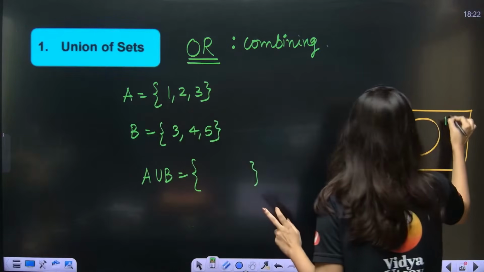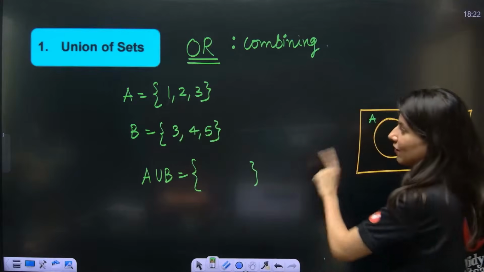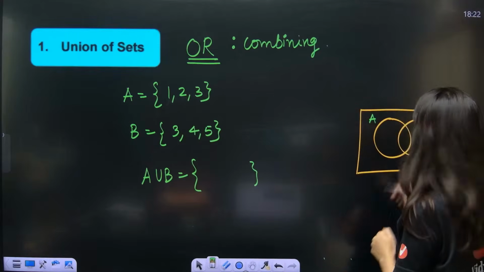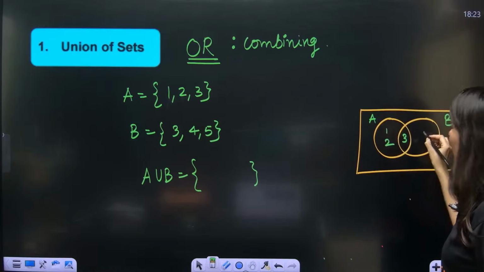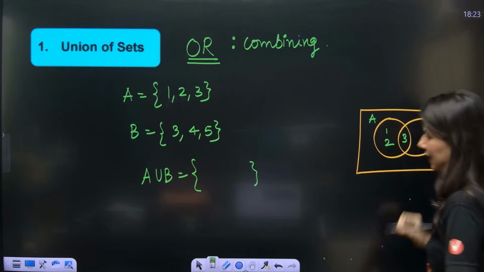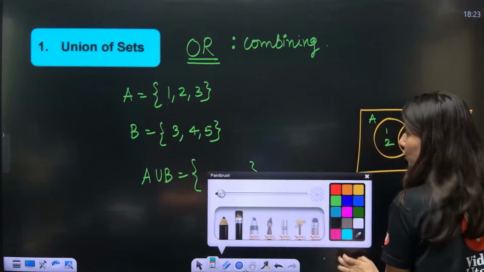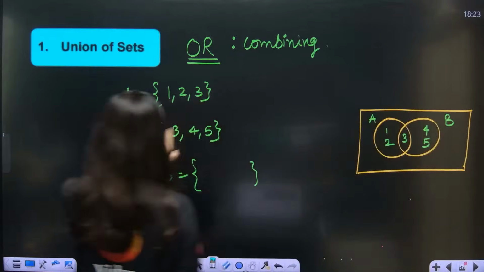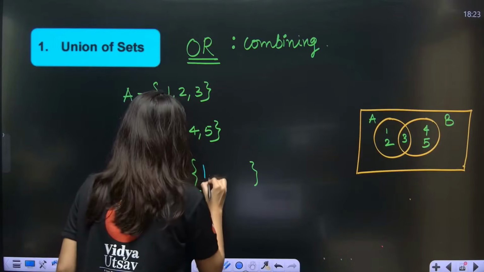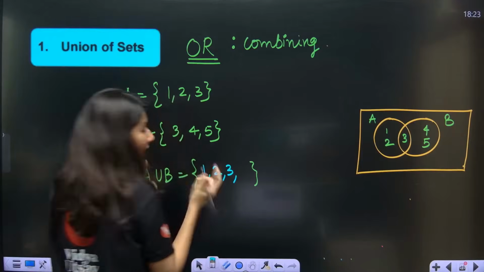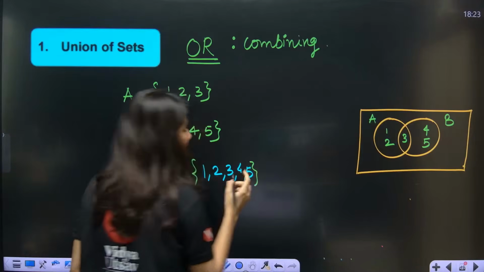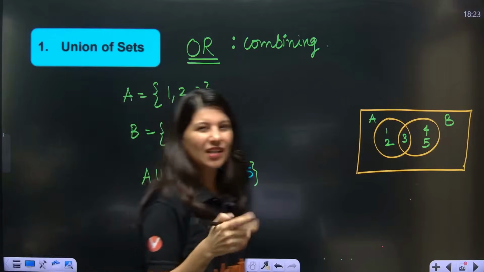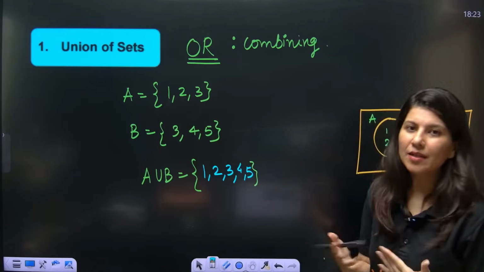Now this is your set A and this is your set B. Set A is having 1, 2, 3. Set B is having 3, 4, 5. So 3 is the common element. This is 1, 2 and this is 4, 5. A union B, if I want to write, means combining. So 1, 2, 3, 3, 4, 5. 3 will be written only once, then 4 and 5, because in sets, as we have studied in the last class, there is no point in mentioning the same element twice.